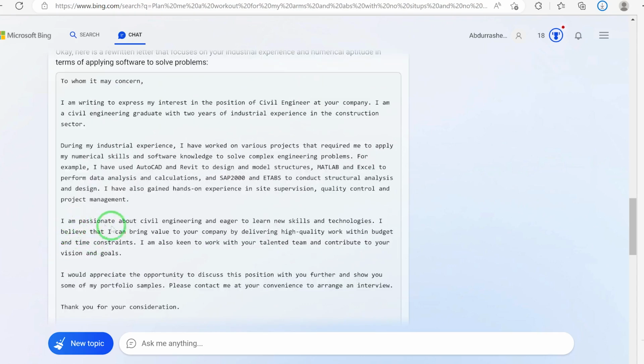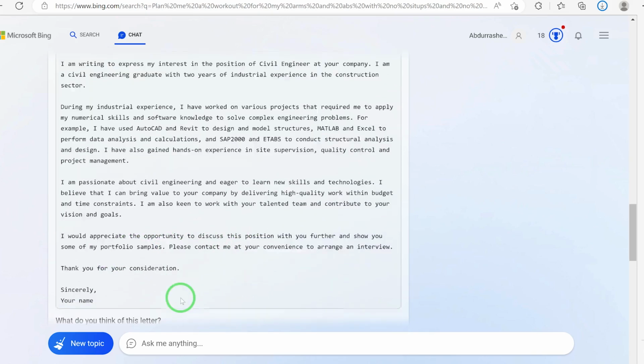So you can see I'm passionate about civil engineering and eager to learn new skills and technologies. I believe that I can bring value to your company by delivering high quality work within budget and time constraints. I appreciate the opportunity to discuss with you further and show you some of my portfolio. So please contact me at your convenience to arrange an interview. Thank you for your consideration.